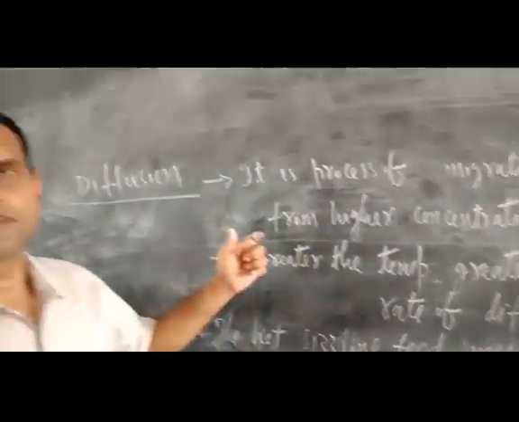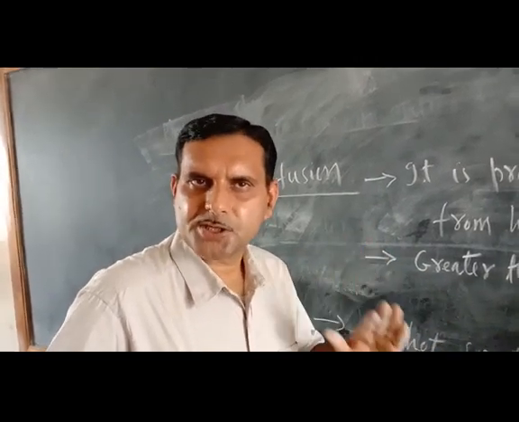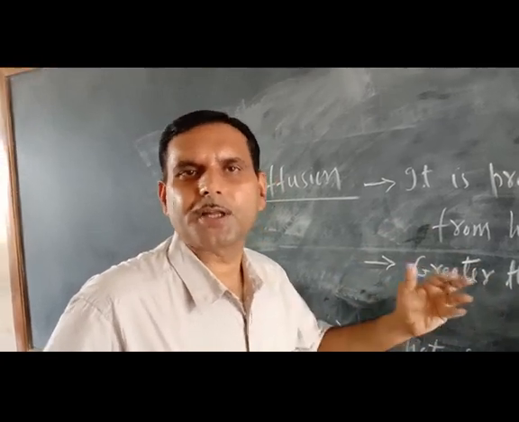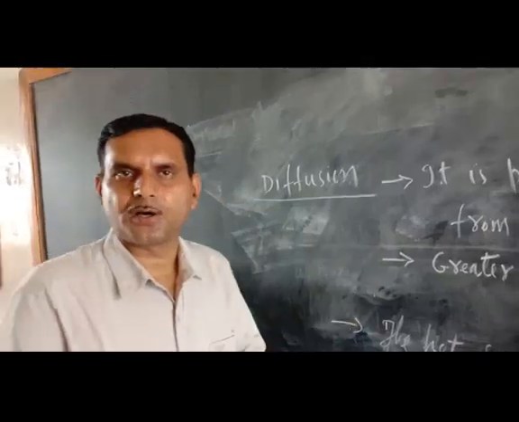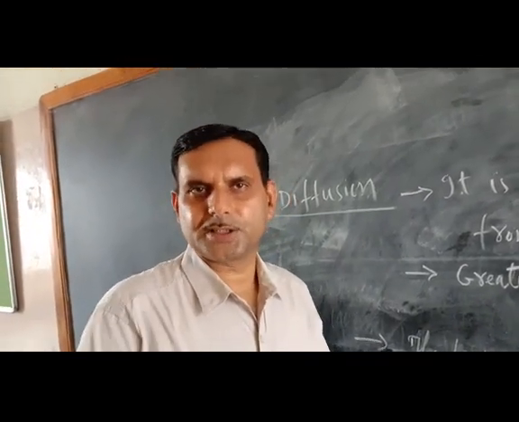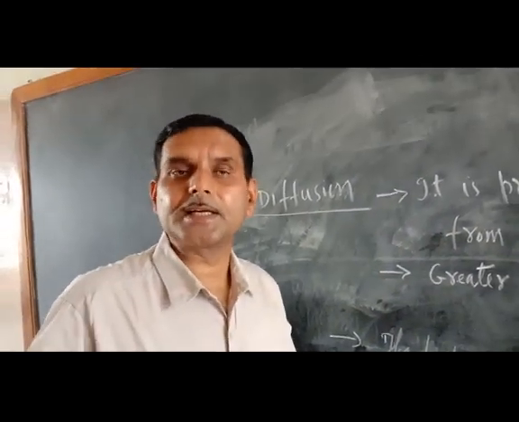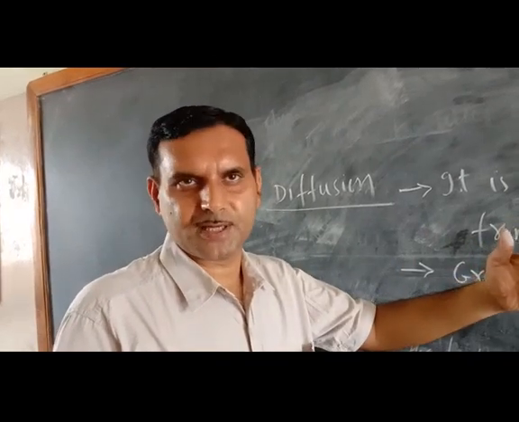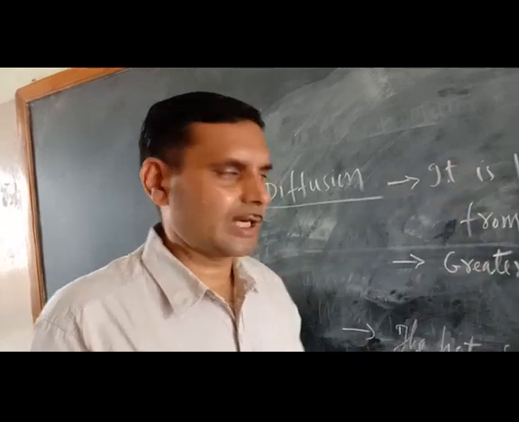As you know, the burning incense stick smell can be felt from one corner to the other. The process involved is diffusion, because where the incense stick is burning, the concentration of gas particles is more, so these particles migrate from there to other places. That is why the smell can be felt from the other side also.